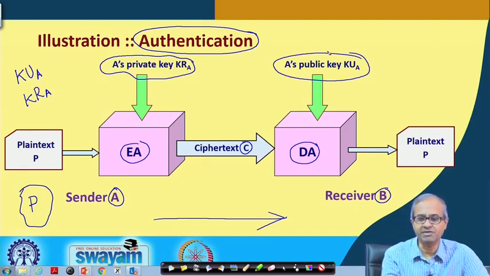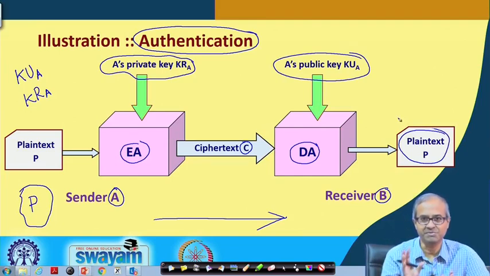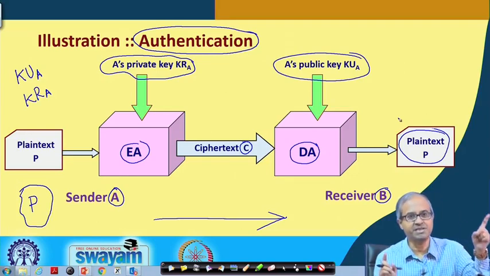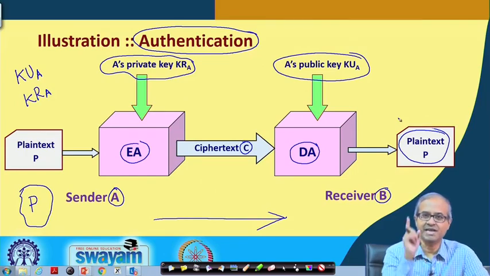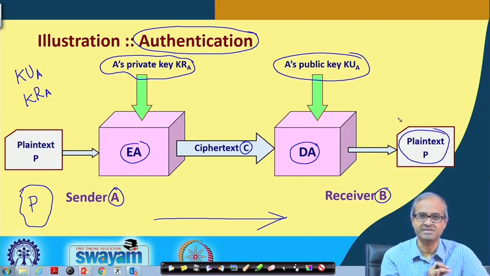So, what the receiver will see, that if I use A's public key for decryption, I am getting back a message which I can read and understand, which means I am using the correct public key. That means, it must have been encrypted by A using A's private key. So, I can uniquely identify A, right. This is how authentication works in this case.